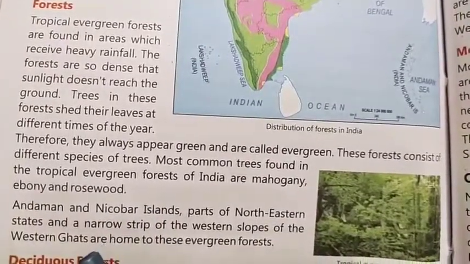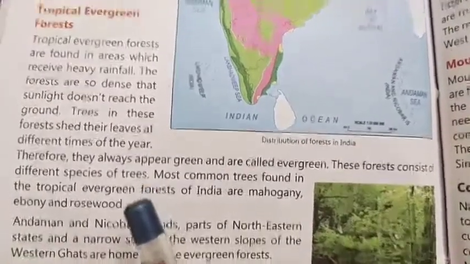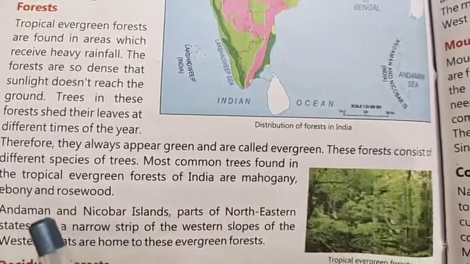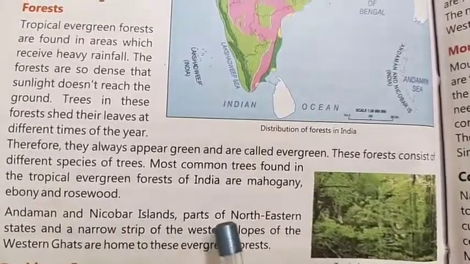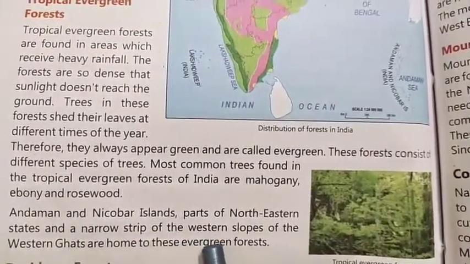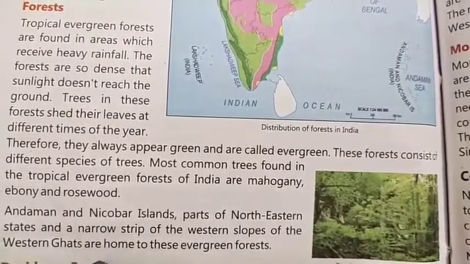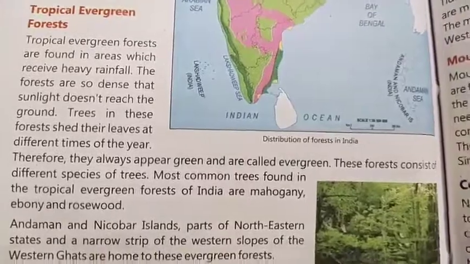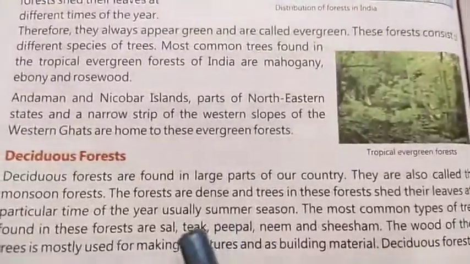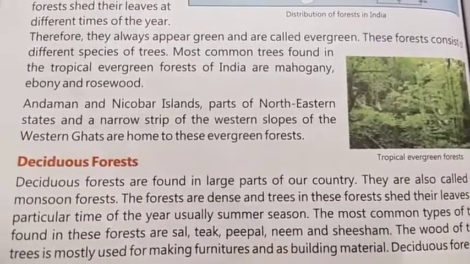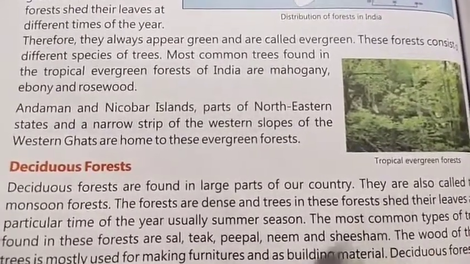Now, where do we get this tropical evergreen forest? Definitely in a tropical area. The Andaman and Nicobar Islands, parts of the northeastern states, and narrow strips of the western slope of the Western Ghats are a home for these tropical evergreen forests. Next comes our deciduous forest. Again, beta, these are found in a large part of our country.